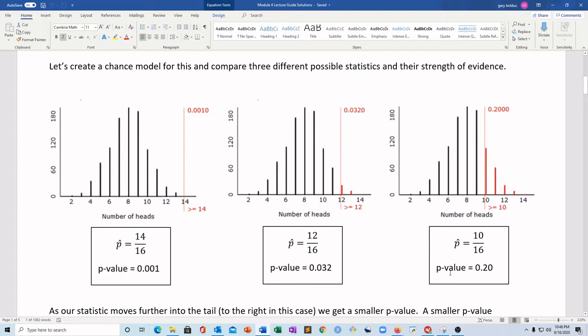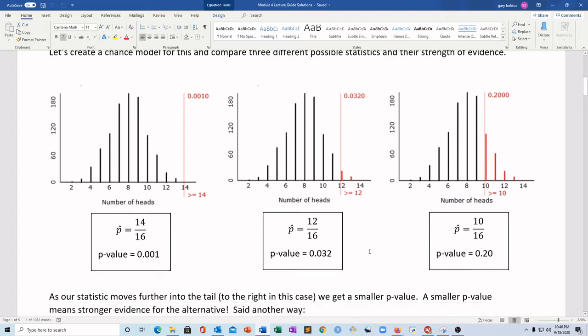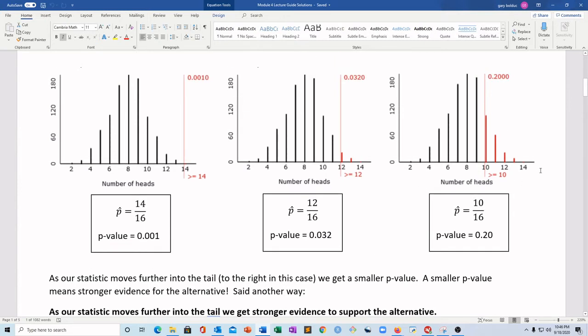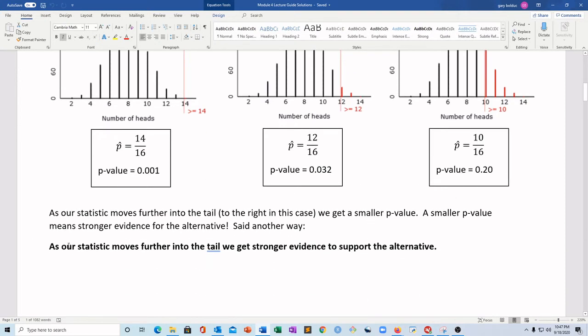So, what does that tell us? Well, we've got to remember what the p-value tells us. A small p-value means strong evidence for the alternative. So the smaller the p-value, the stronger the evidence. So as my statistic starts to move outside, move further into the tail, my evidence is getting stronger, stronger, stronger. So as I walk this way, my evidence is getting stronger, stronger, stronger. So how do we kind of wrap that all up into one sentence?